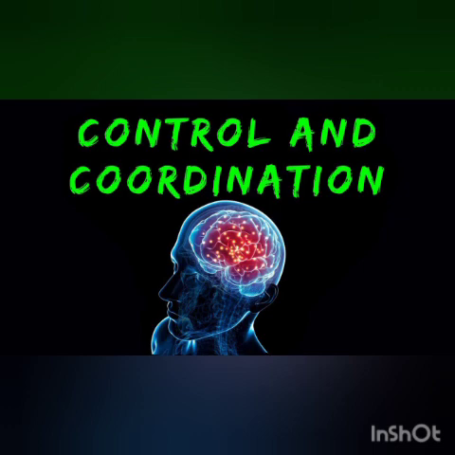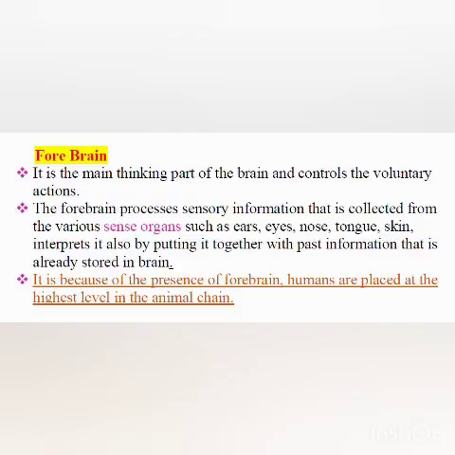Children, so today we will discuss about Central Nervous System. In the previous class we discussed about reflex action. Central Nervous System consists of brain and spinal cord. And you can even see the images also. Now students, this brain is protected by a bony structure which is called as skull. And inside it there is a fluid also which protects the brain from shock, or which acts as a shock absorber. Children, this brain has three parts, or you can say it is divided into three parts: